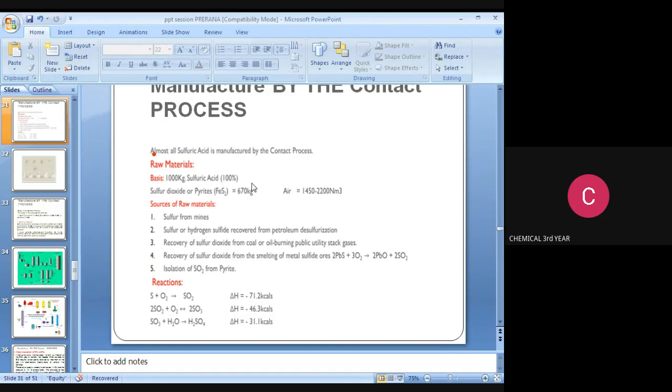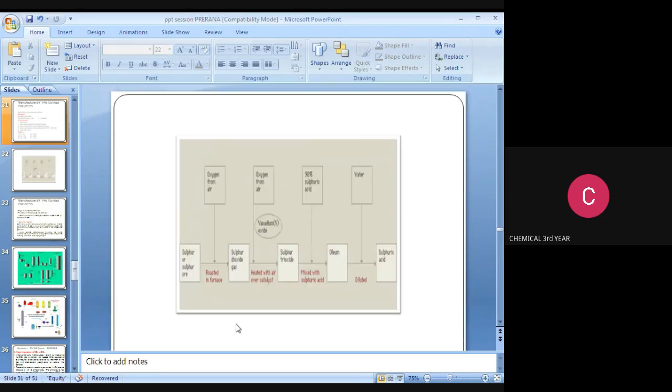The sulfuric acid production reactions: S plus O2 gives SO2, that SO2 reacts with O2 in a reversible reaction to produce 2SO3. SO3 again reacts with water to produce H2SO4. The delta H value is minus 31.1 kilocalories. This is the block diagram for production of sulfuric acid using the contact process.